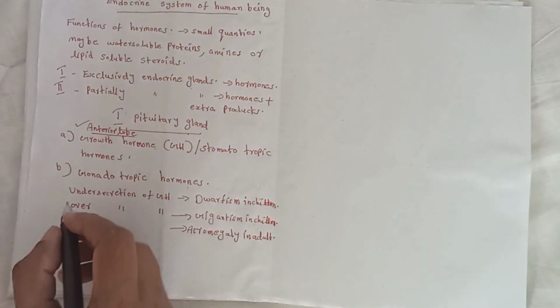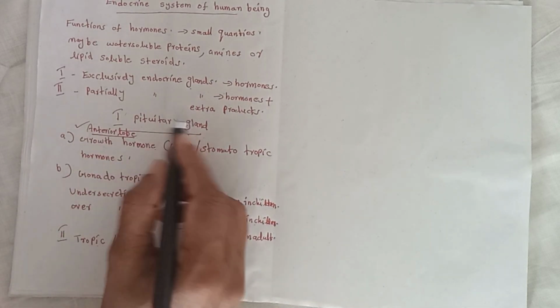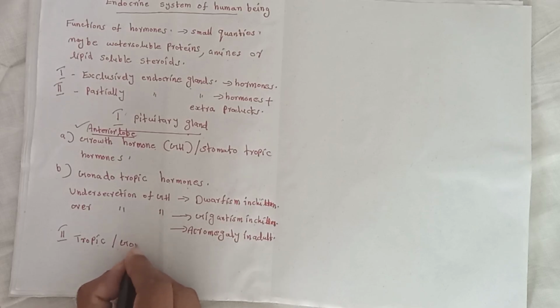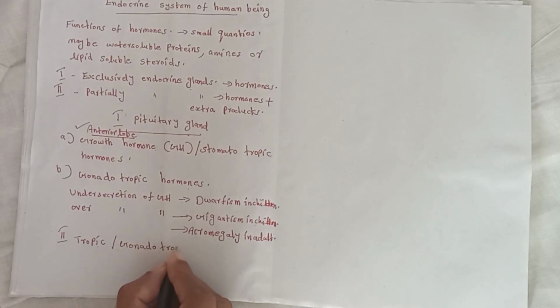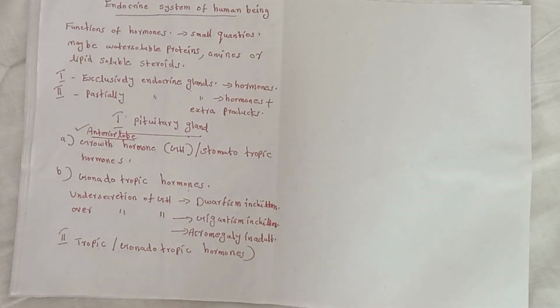Next, tropic or gonadotropic hormone, the second one. These tropic hormones stimulate other endocrine glands.